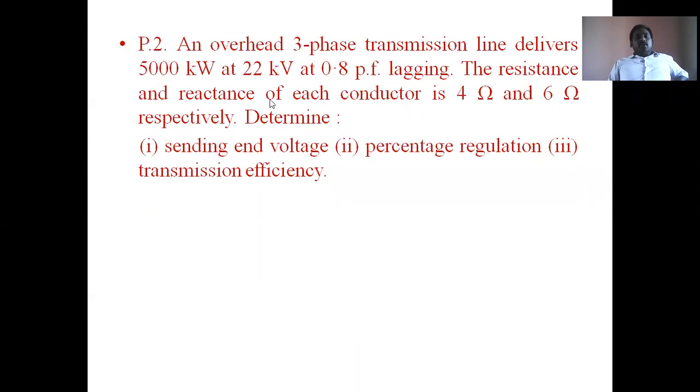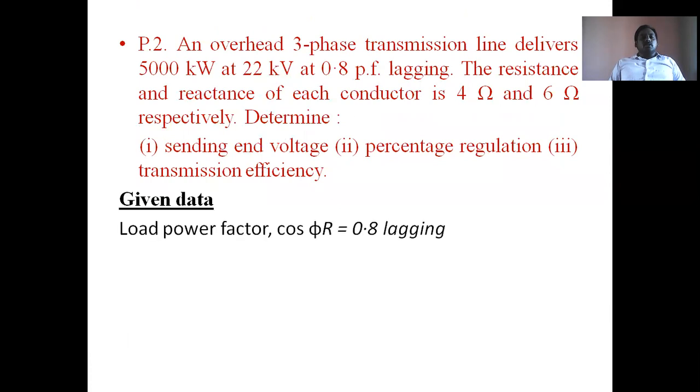So the next one: an overhead three-phase transmission line delivers 5,000 kilowatts at 22 kV at 0.8 power factor lagging. The resistance and reactance of each conductor are 4 ohm and 6 ohm respectively. Determine the sending end voltage, percentage regulation, and transmission efficiency. This is one of the most important problems.